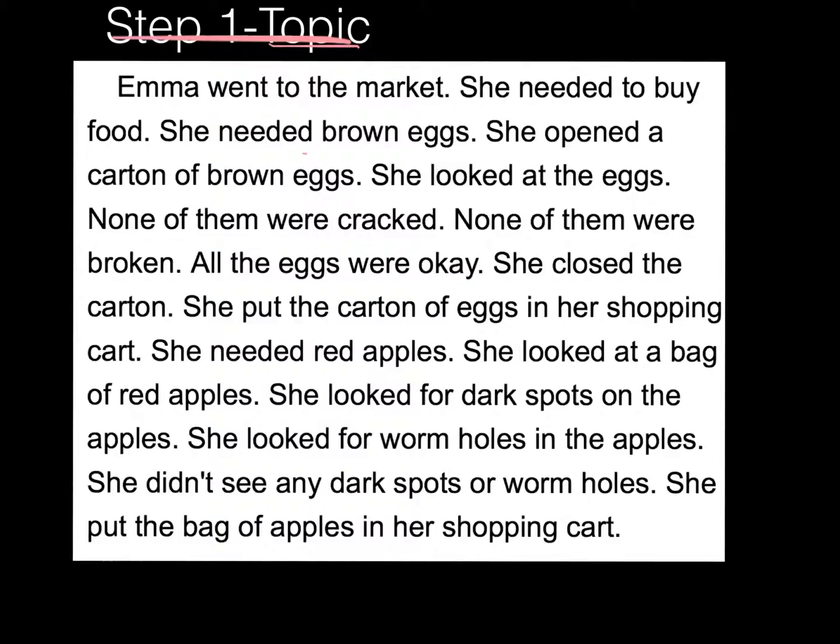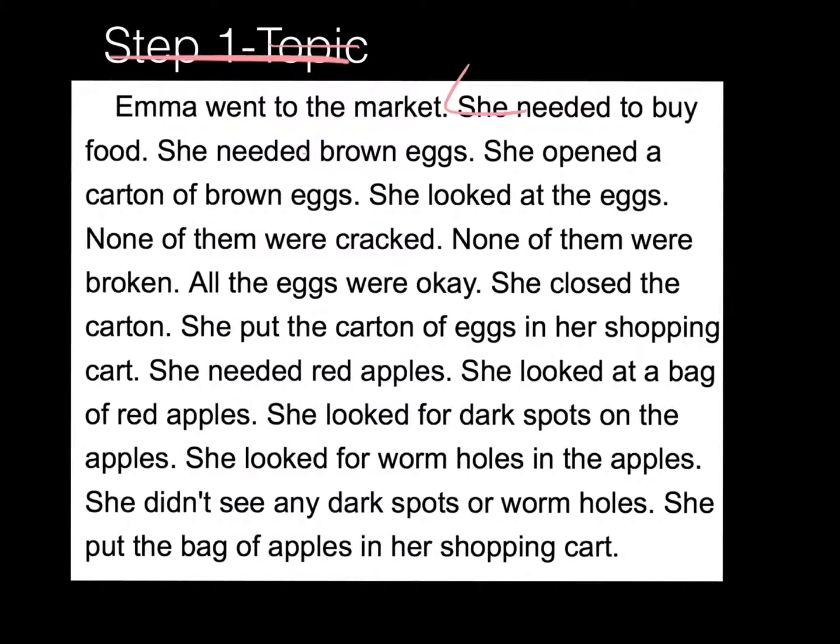All right? What we have to do for the topic is to find repeated words. Words that are said many times throughout the passage. If we look for these repeated words, we'll start to see the word she. As you can tell, I am not reading it. I am just scanning, and you can already see the word she is repeated many times. But we need to find out who she is. If we look back at the very first sentence, she is a girl named Emma.